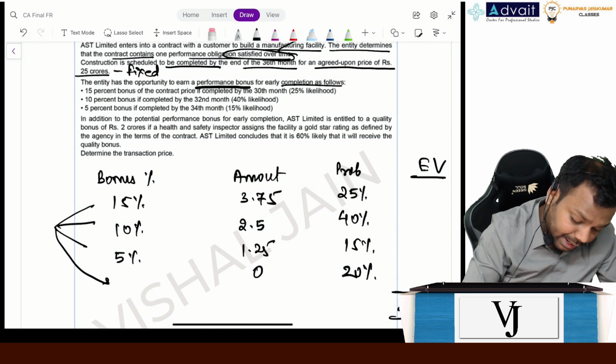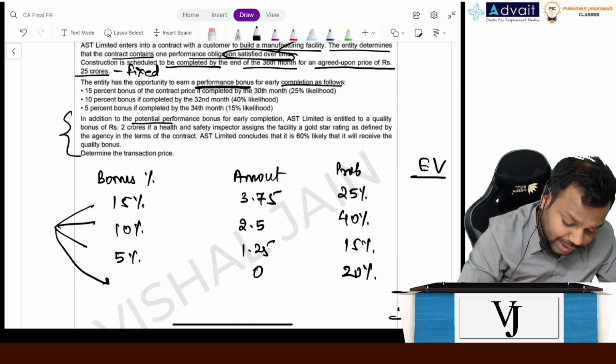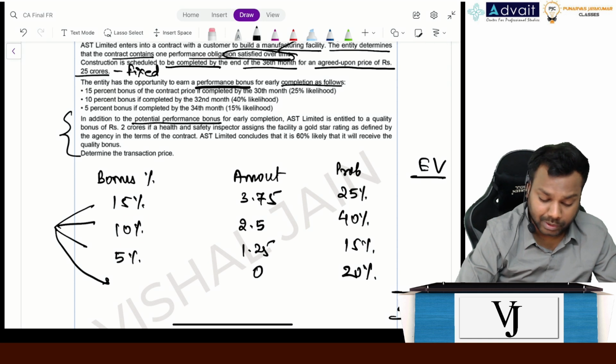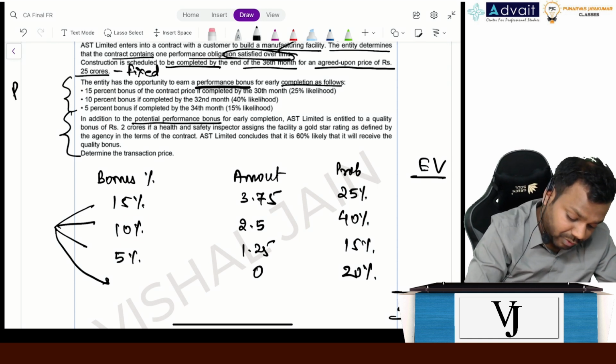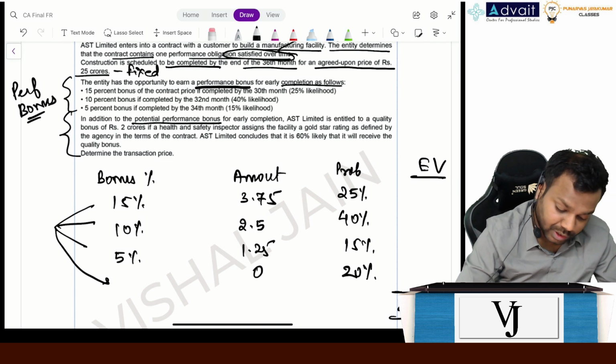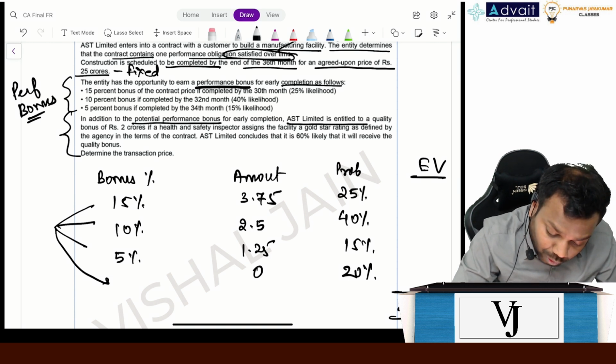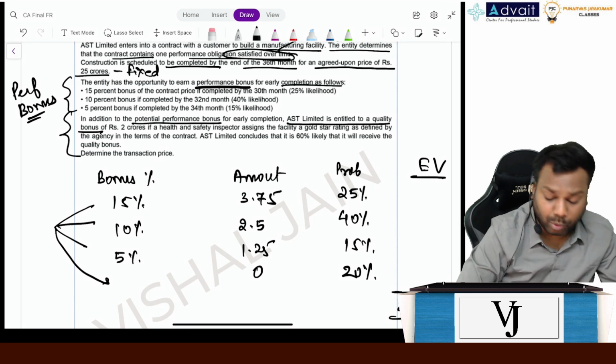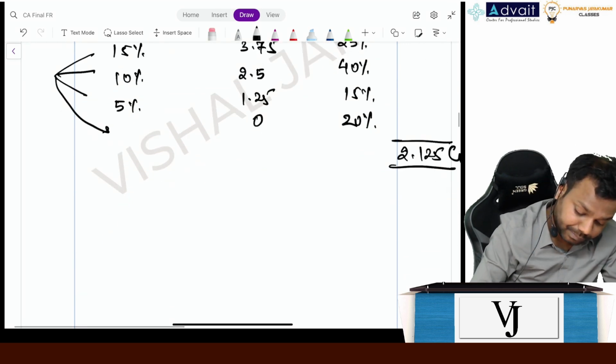In addition to the potential performance bonus for early completion, see this is a performance bonus. Okay, now AST Limited is also entitled to a quality bonus. Let me write here.